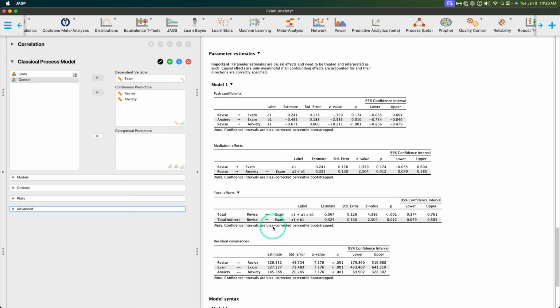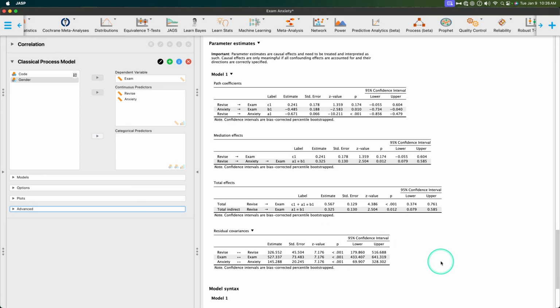And then we can look at the total effects. So the total indirect effect is the one we just talked about, A1 times B1. The total effect is C1 plus A1 times B1. And that is, of course, significant. That is to say that in this entire model, there is a significant effect of studying on your exam score when you incorporate test anxiety, right?